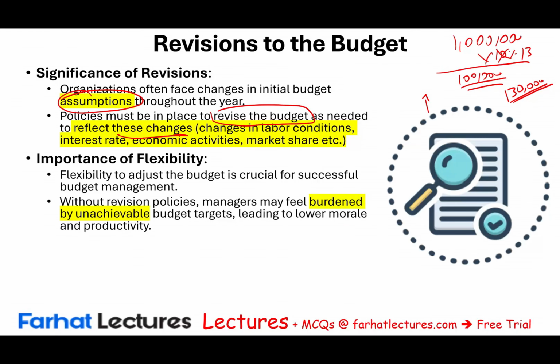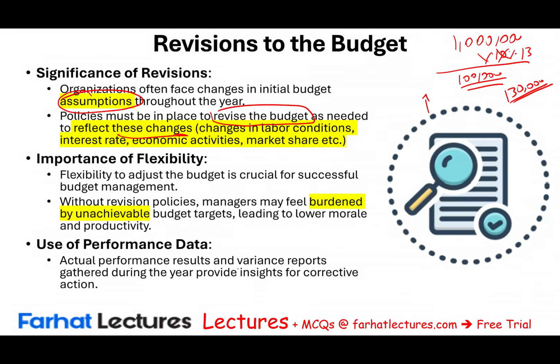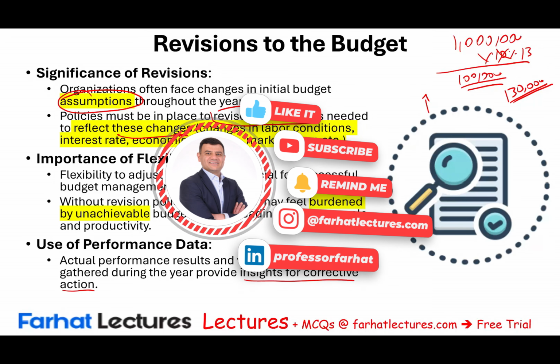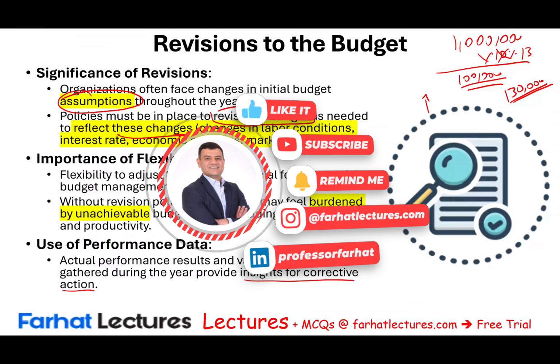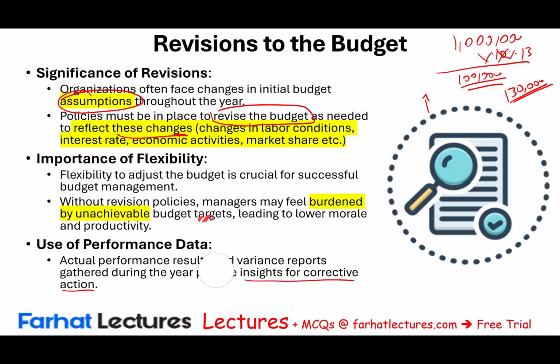Now, the question is, some assumptions are made by managers. Now, why did you make these assumptions? That's a different story. But conditions that are outside our control or our decision making. At the end of the day, don't forget that actual performance result and variance report gathered during the year provide insight for corrective actions. And that's why we do what? Variances. We prepare variance reports, and we're going to see that later on throughout the year. And as we prepare variance reports, we know what's happening and we can take corrective actions.